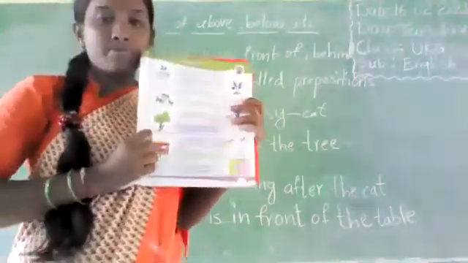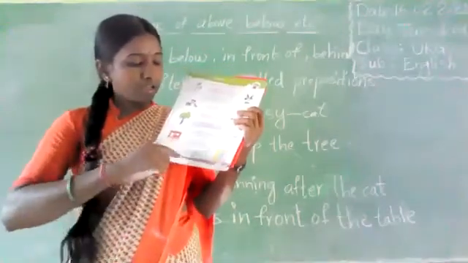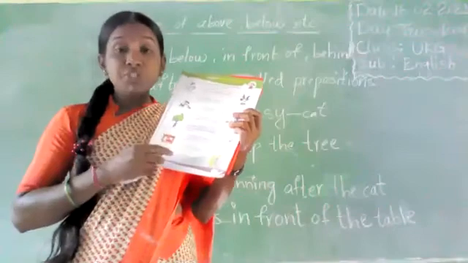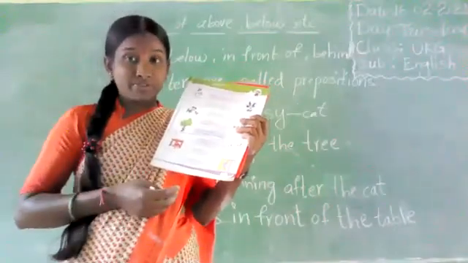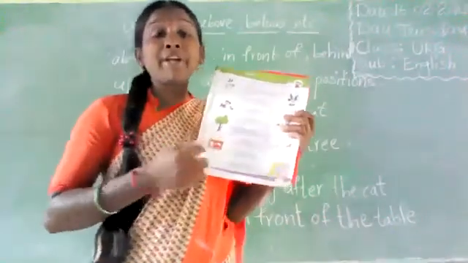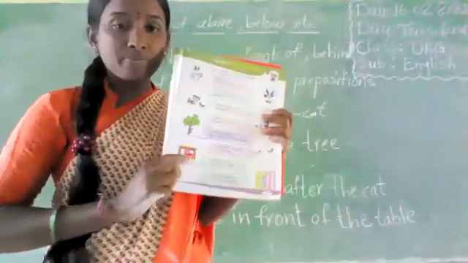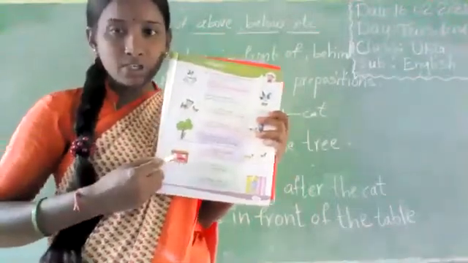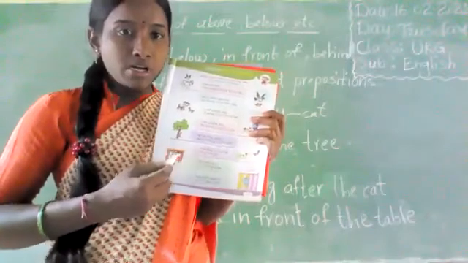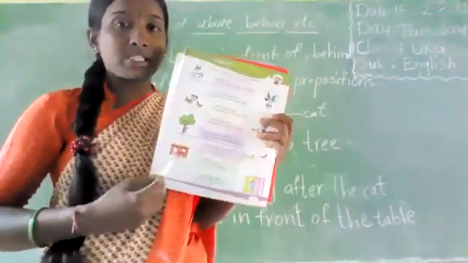Where is the table? Chair in front of. Table in front of chair. See? This is a table. This is a chair. The table is in front of the chair.